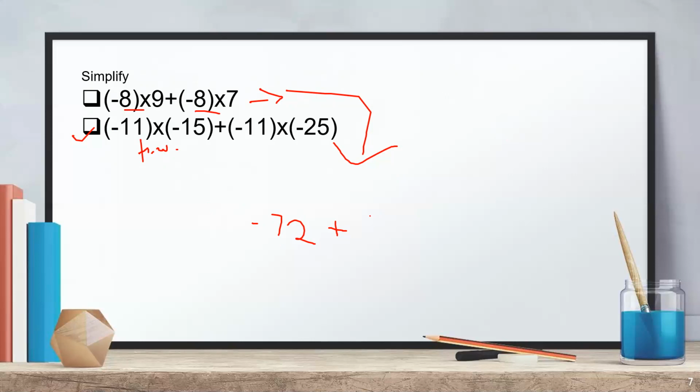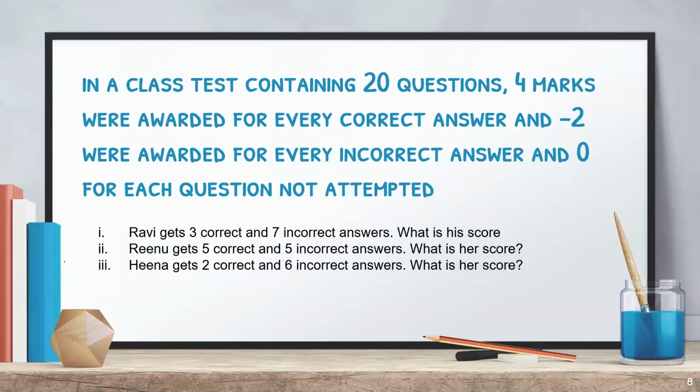No, sorry, not. It will give 56. Sorry. It will give minus 56. Minus 72, minus 56. Perfect. Now simply add this up. Okay. Now, because the video is going so long, I'm not going to solve much. So that is your homework.